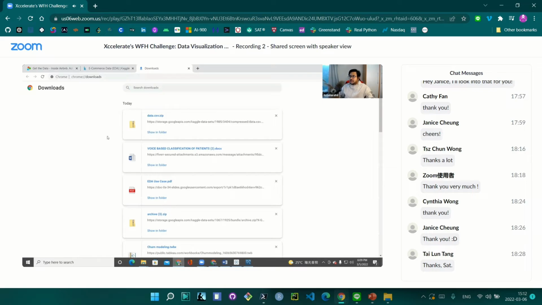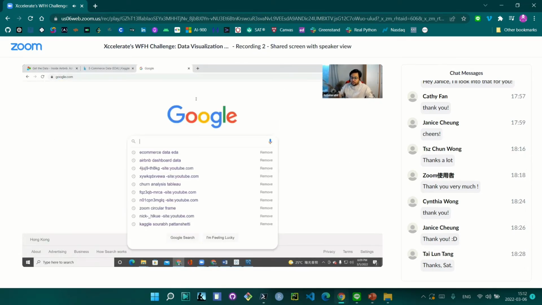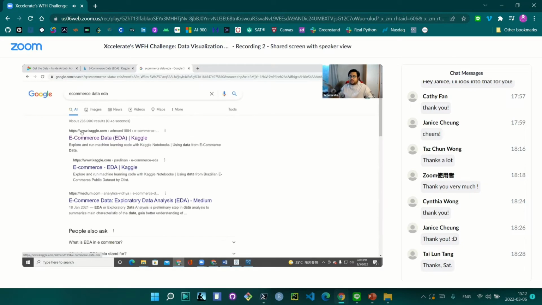If you need some ideas on how to find data with respect to your domain, you just have to use your domain name. Let's say HR related data or e-commerce related data. Search for e-commerce data and then use the keyword EDA. EDA basically means exploratory data analysis. Once you type that, you will find data. Download it, use that data, and try to create a Tableau dashboard. This is the assignment for you all.